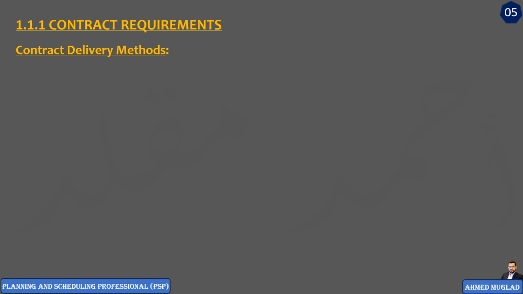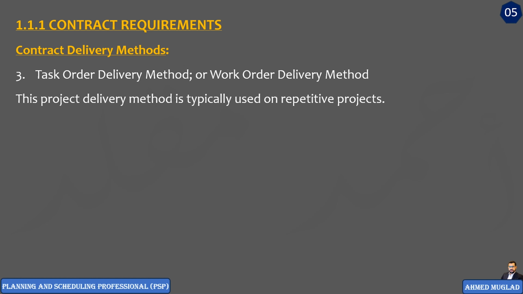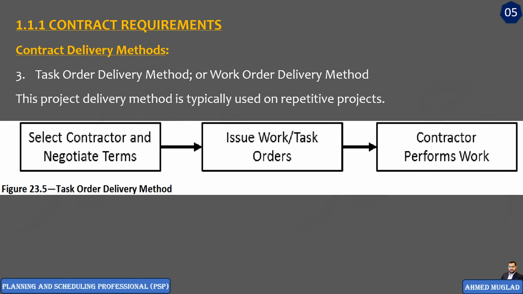The third delivery method is generally referred to as the indefinite quantity contract method. This delivery method has also been referred to as task order contracting, work order contracting, or job order contracting delivery method. Under this method, the owner and contractor agree upon the prices of the work units. Work units like square meter, line meter, cubic meter, etc.